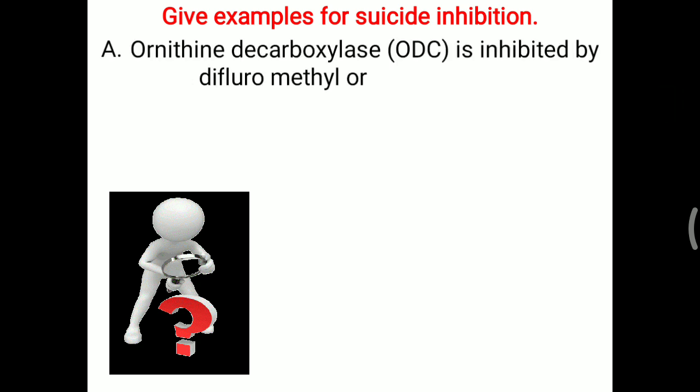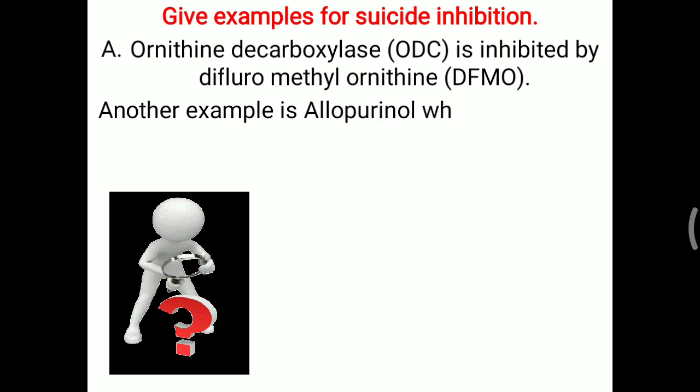Give an example of suicide inhibition. That is most commonly the next question after the suicidal inhibition explanation. You have to remember, the ornithine decarboxylase enzyme is inhibited by difluoromethylornithine. That is the best example of suicide inhibition.